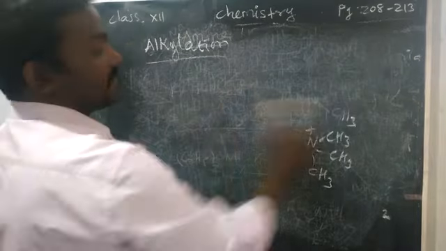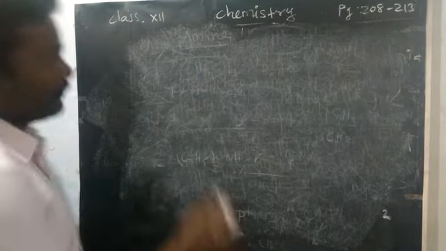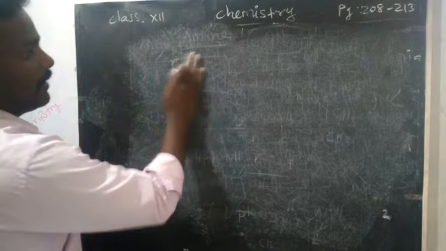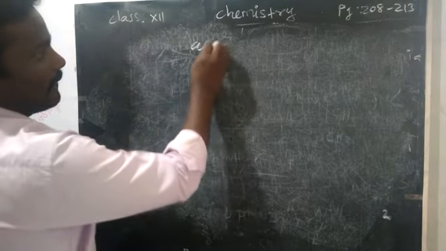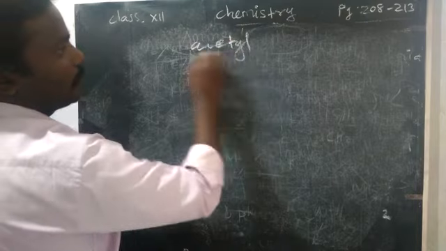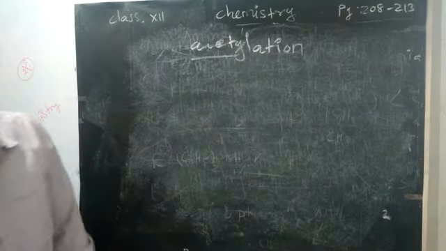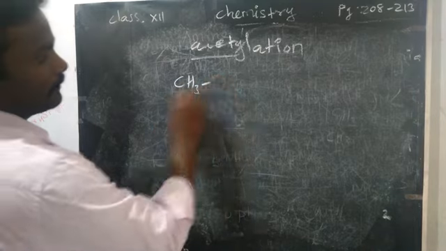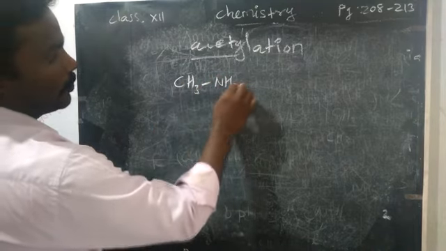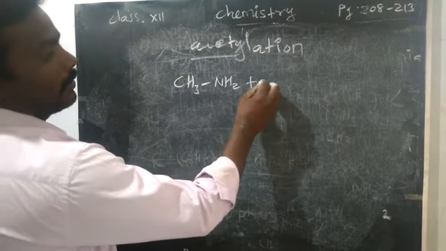Acetylation. The next chemical reaction is acetylation. This is an important reaction. Here we are going to take amine, acetylation, addition of acetyl group. So how will you add the acetyl group? Primary amine CH3NH2 reacted with acetyl chloride.